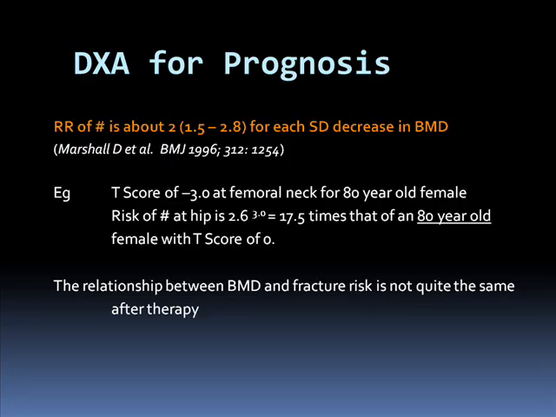DEXA is also used for prognosis. If you have a T-score of about -2, that means the relative risk of fracture is 2 to the power of 2, for example. So in this example, a T-score of -3 for an 80-year-old is at least 2 to the power of 3, or 8 times. But in this case, actually, in this population, it is 2.6 to the power of 3, or 17 times. But compared to an 80-year-old with a T-score of 0, not compared to a young woman with a T-score of 0. This is because, I think Leonard would like to talk about this a bit more.